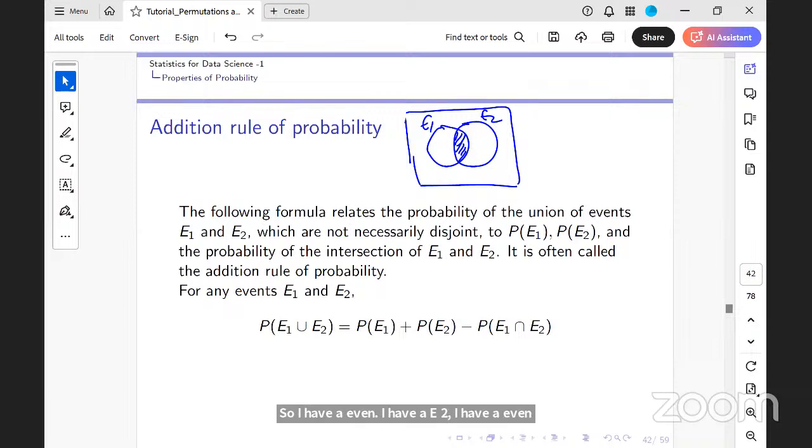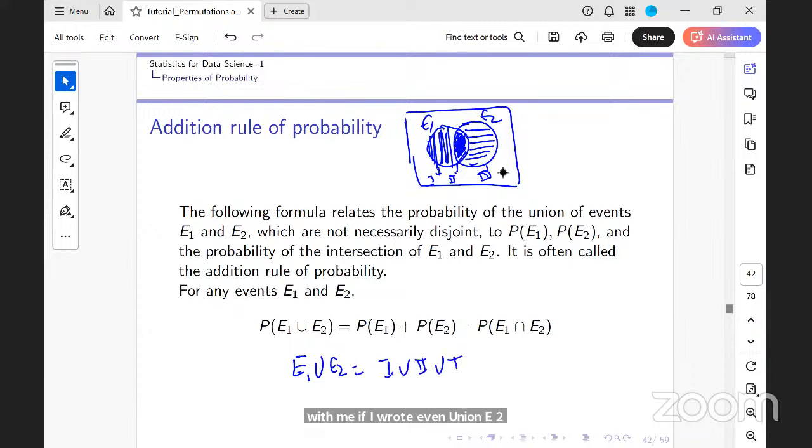I can write this entire region, the vertical lines, the E1 intersection E2 region, and the horizontal lines. Let me call this region 1, this region 2, and this region 3. Would you all agree with me if I wrote E1 union E2 as 1 union 2 union 3?